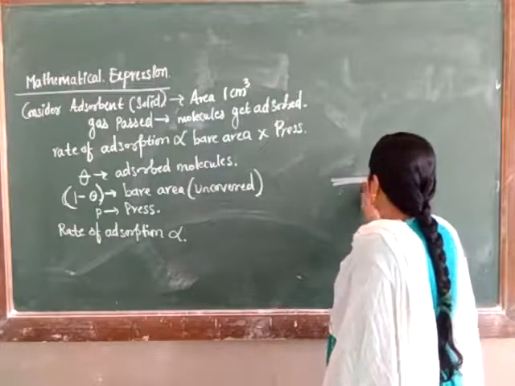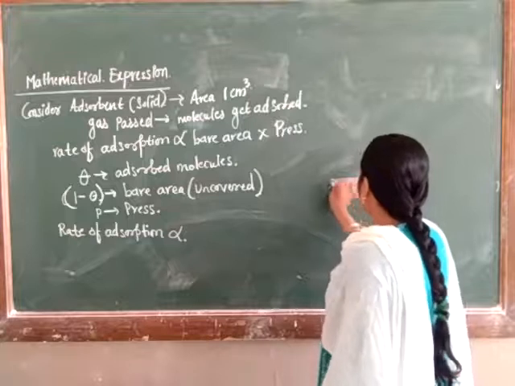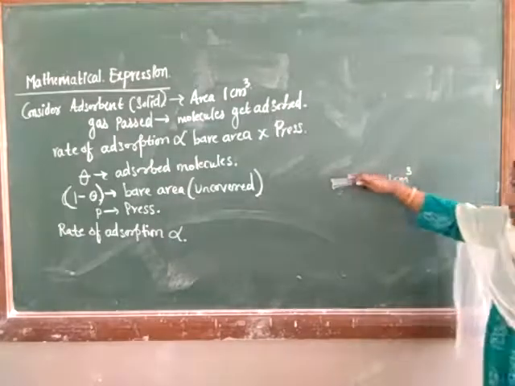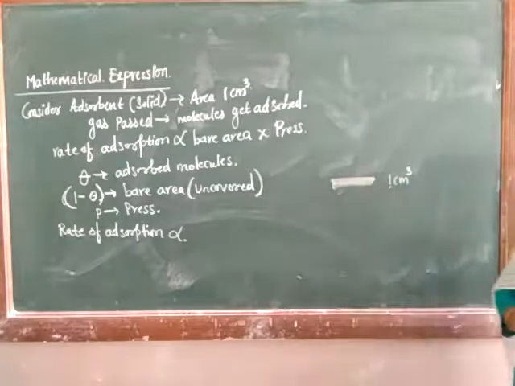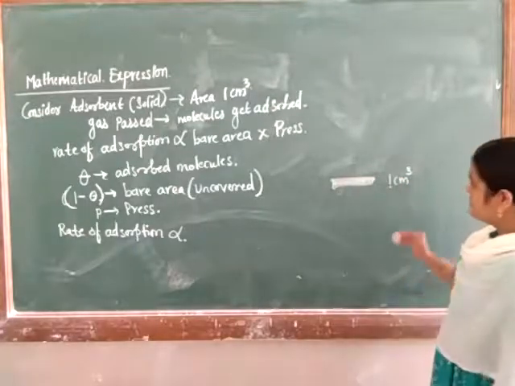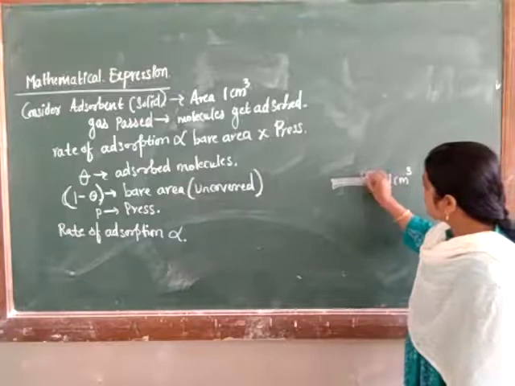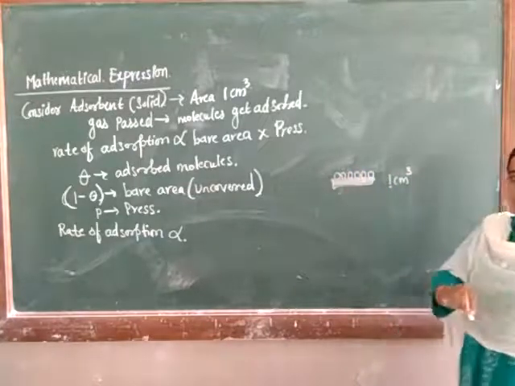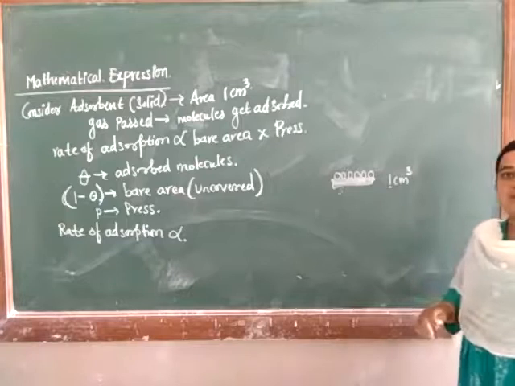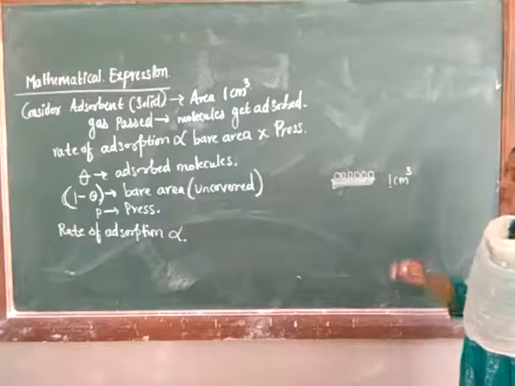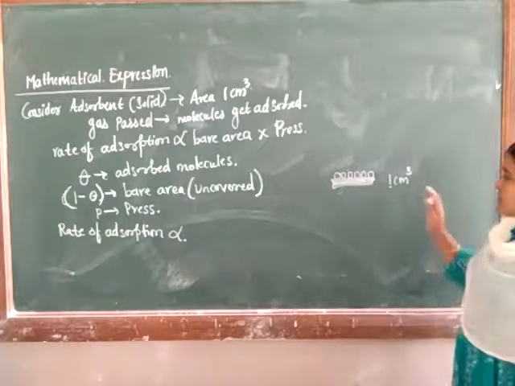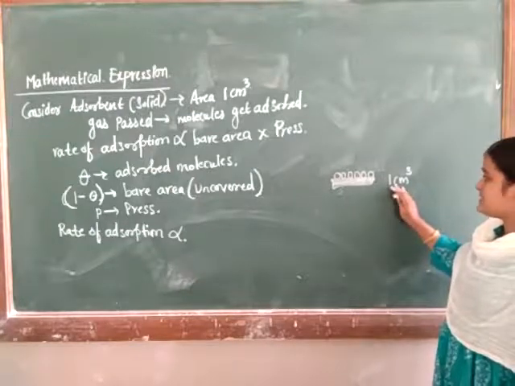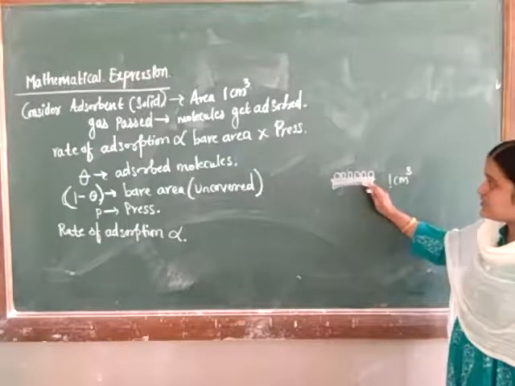This is a particular solid surface which has an area of about what? 1 cm cube. When you pass the gas on this particular solid surface, what will happen over here? The gas molecules just get adsorbed on the surface of the solid, isn't it? Adsorption of gas molecules takes place on the surface of the solid. Here we are deriving the mathematical expression. We took one solid surface with an area of about 1 cm cube, and we pass the gas molecules.